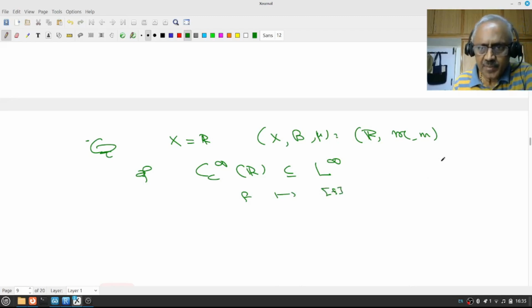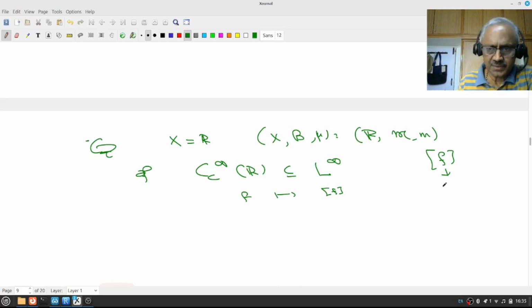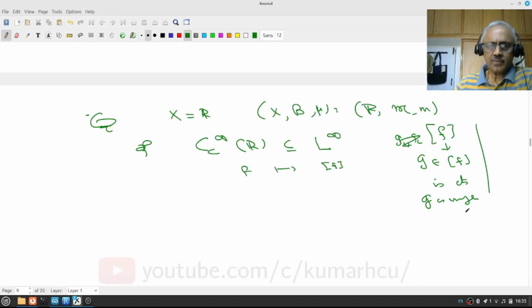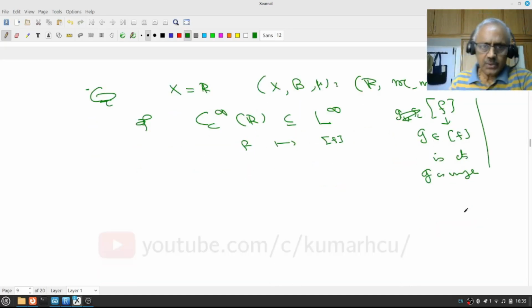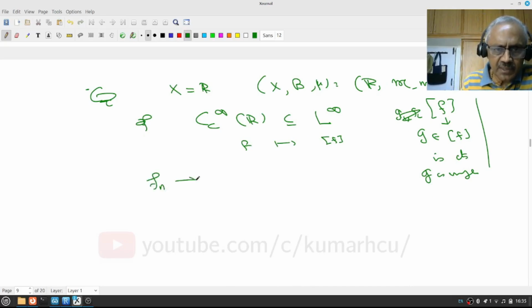And again, we remember that in the equivalence class there exists, if at all, at most one continuous function. That is, there cannot be two continuous functions here. If g and f are continuous, then g is unique. We had already seen this. Please watch that. Okay, so now let us see what it means to say f_n converges to f.